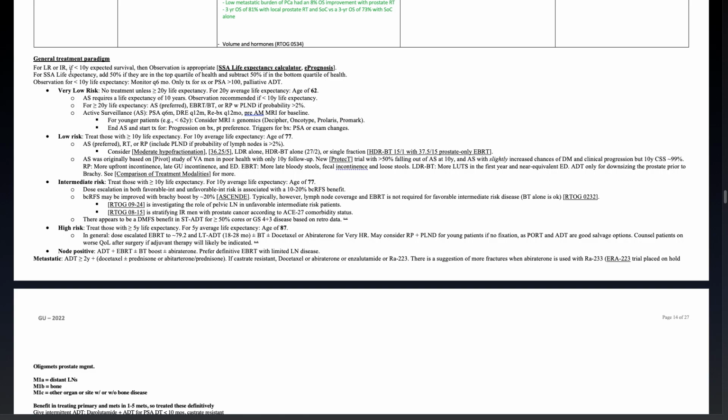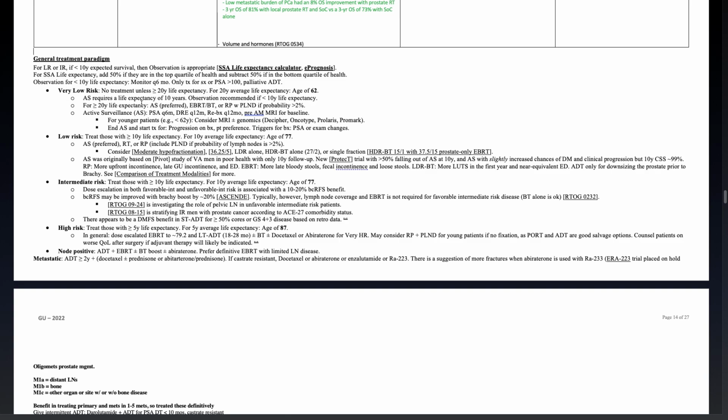Paradigm. So for low risk or intermediate risk prostate cancer patients who have a less than 10-year expected survival, observation is appropriate. For SSA life expectancy, add 50% if they're in the top quartile of health and subtract 50% if they're in the bottom quartile. Observation for less than 10-year life expectancy, you monitor every 6 months.